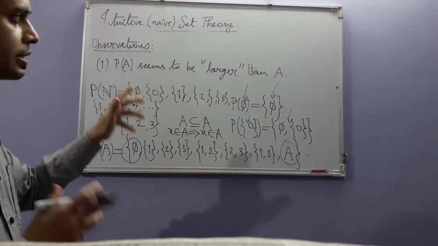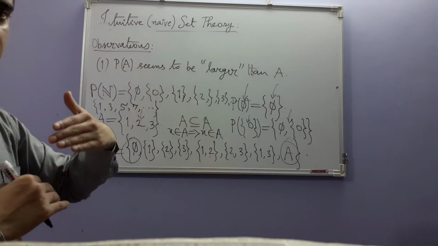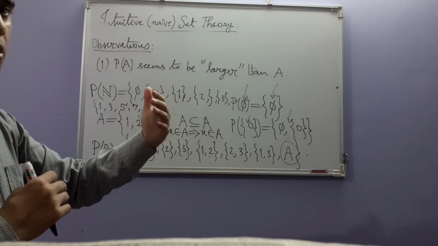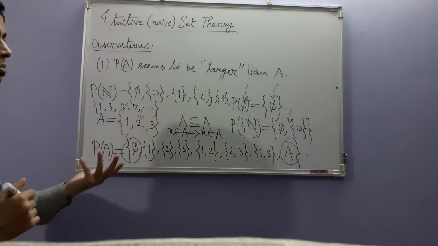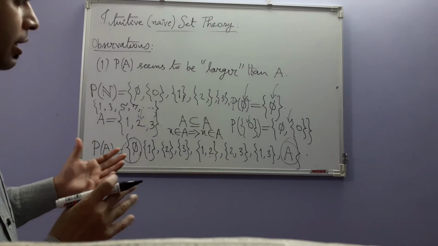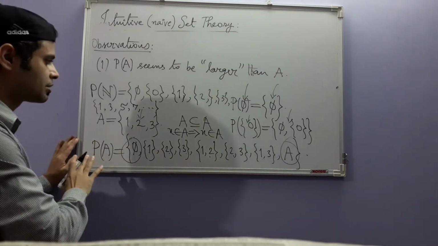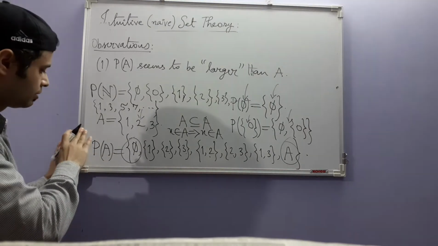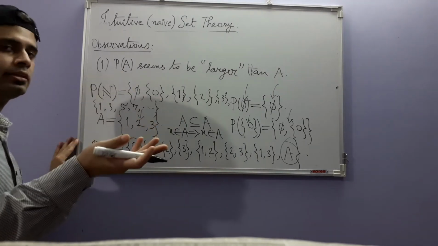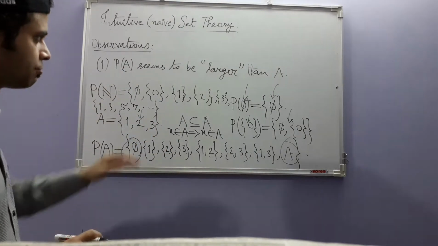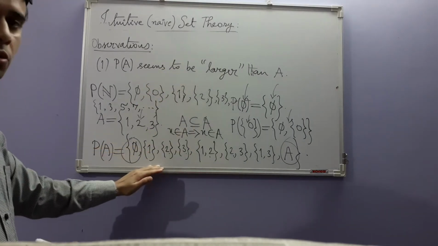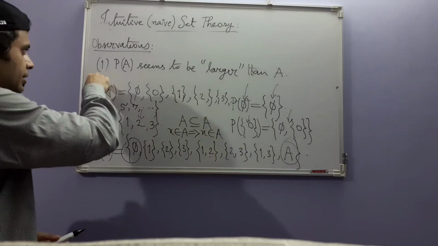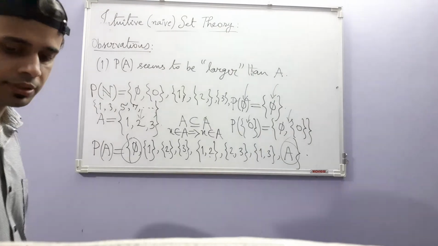Okay. Now to understand the real meaning of this large and small, even when the sets are infinite, needs the notion of one-to-one correspondence or functions. So we will come to that later. For now, we just content ourselves with the mere observation and acceptance of the fact that the power set of every set is larger than the original set in some sense. For finite sets, we already know what that sense is, which is the number of elements, and this is where the second or actually the third observation comes.